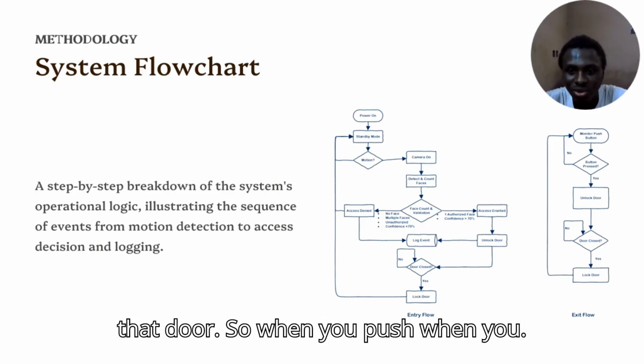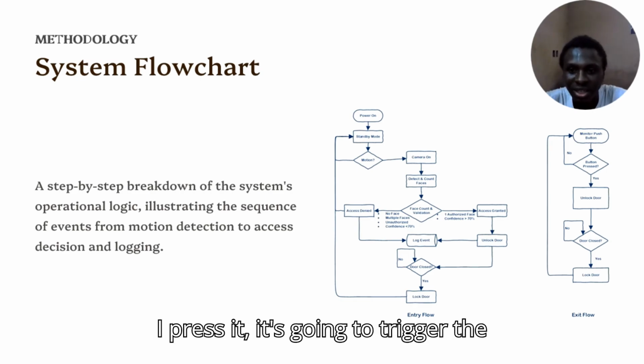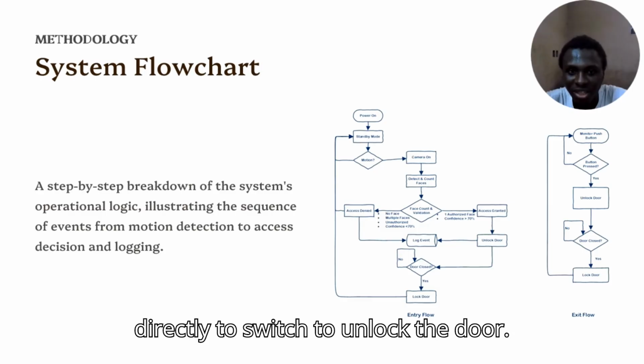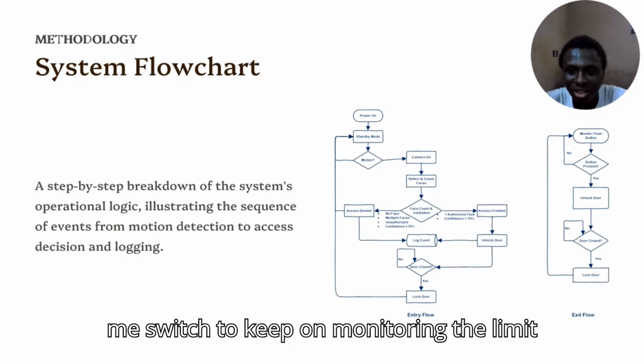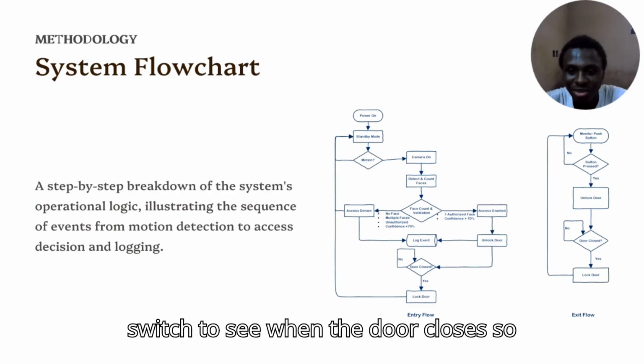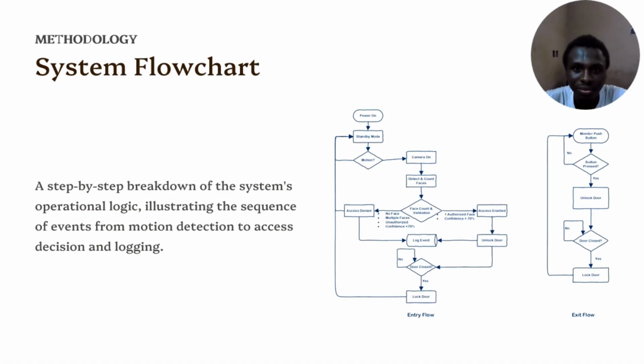So for the exit flow, we have the motions and the push button inside the door. When you press the push button, it's going to trigger the relay to switch to unlock the door, and then once the door is unlocked, the limit switch keeps on monitoring to see when the door closes so that we can lock the door again.